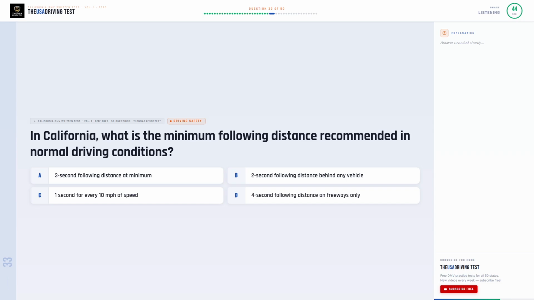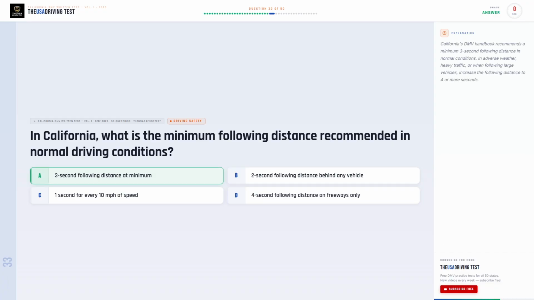In California, what is the minimum following distance recommended in normal driving conditions? Option A. 3-second following distance at minimum. Option B. 2-second following distance behind any vehicle. Option C. 1 second for every 10 miles per hour of speed. Option D. 4-second following distance on freeways only.